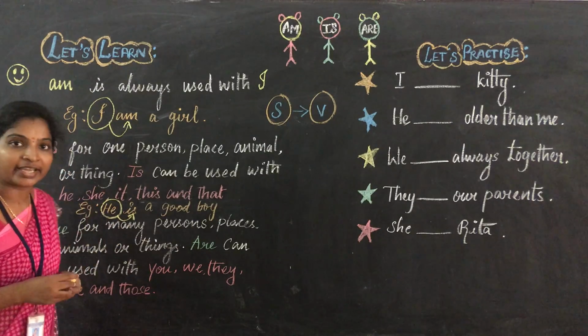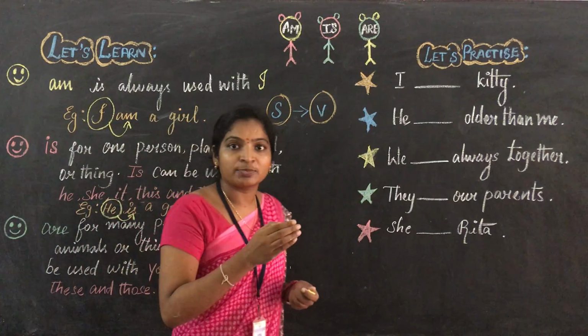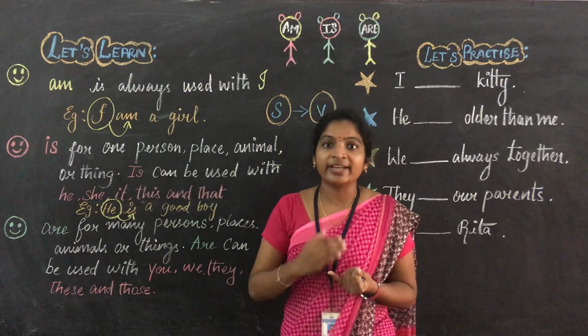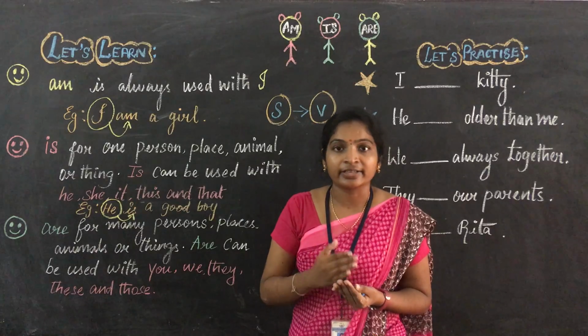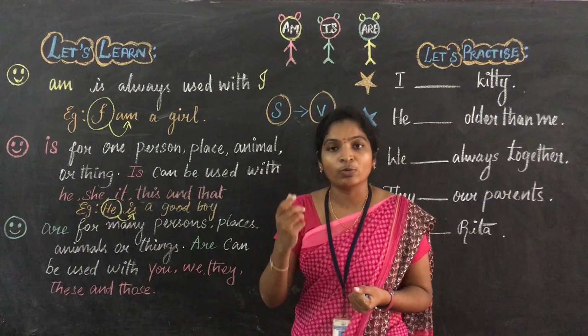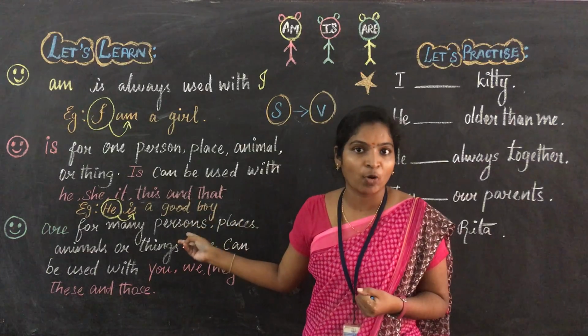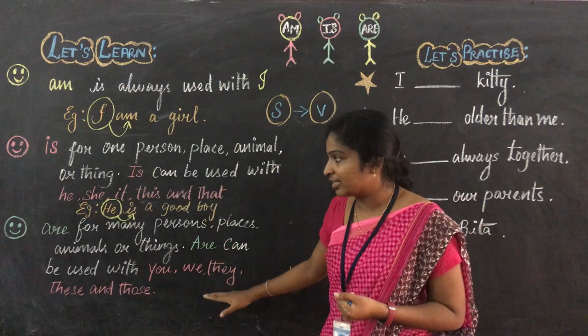Are you clear with the second one? For a singular subject we have to give the singular verb. If you get he, she, it, this, and that, you have to write the verb as "is". Are you clear with the second point? Okay, let us move to the third statement.